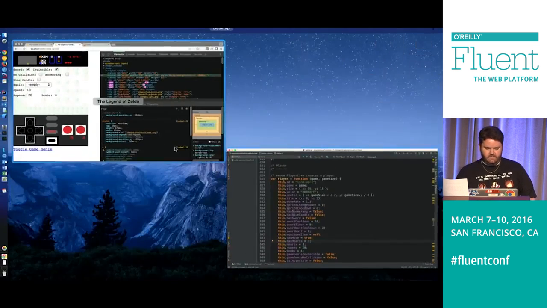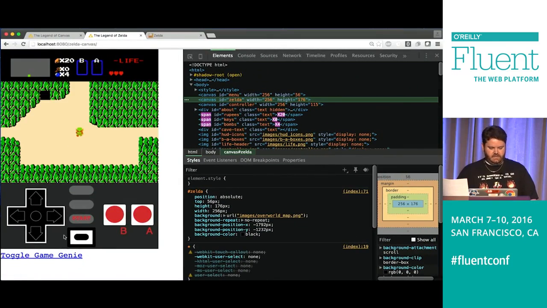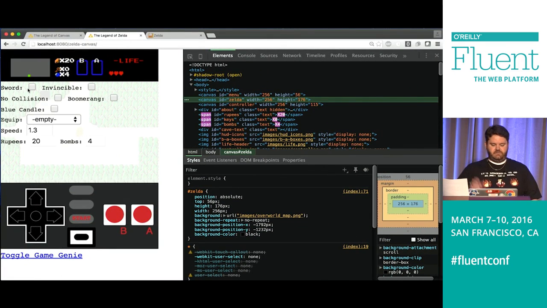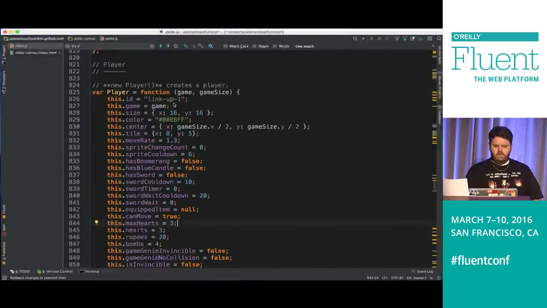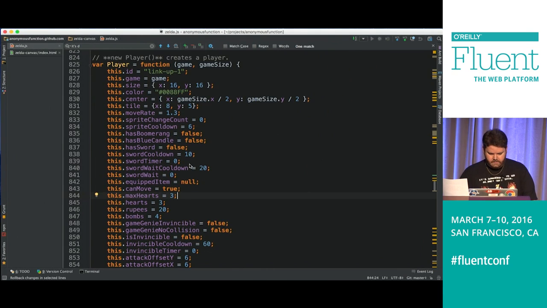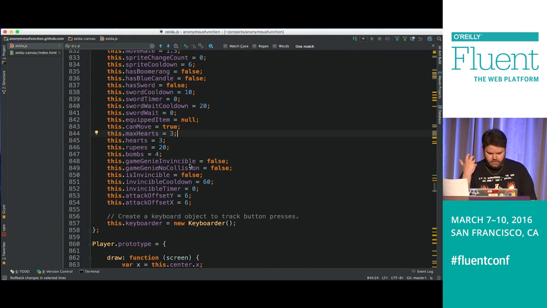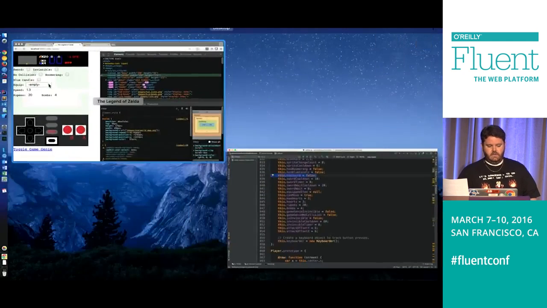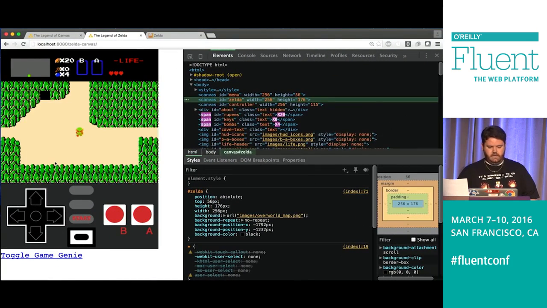So one of the other things we can look at with the Game Genie is a flag here on Link in this prototype that knows whether or not he has a sword. When the game starts, it's set to false. And then when that collision detection picks up that you're in the cave and you've collected the sword, we toggle that to true. And we could do that in Game Genie as well.